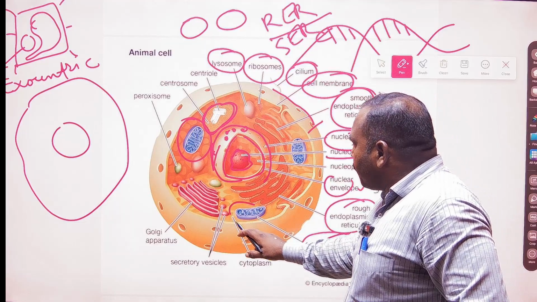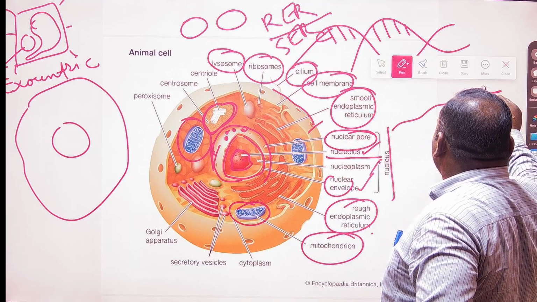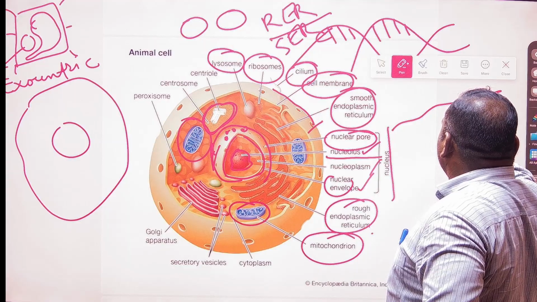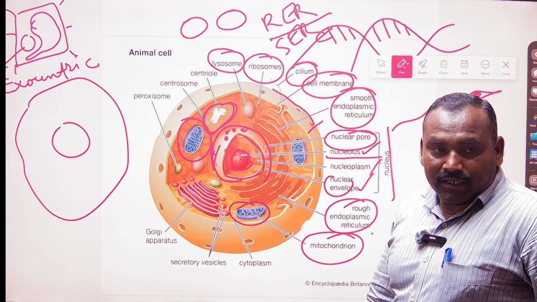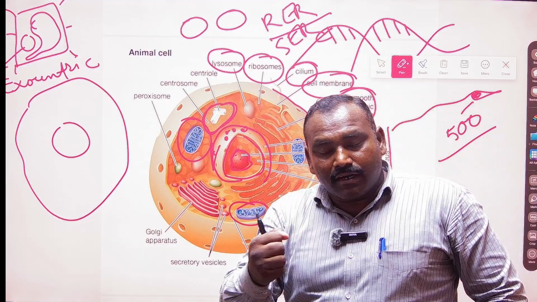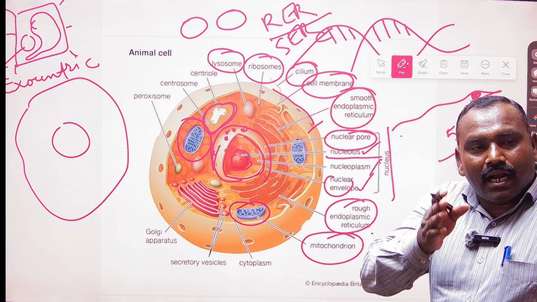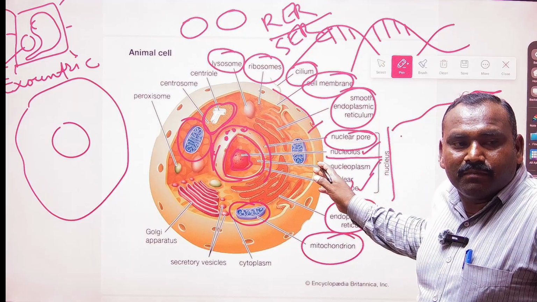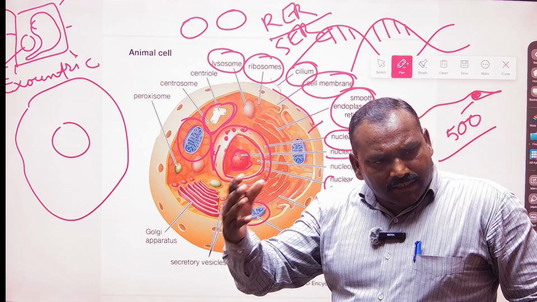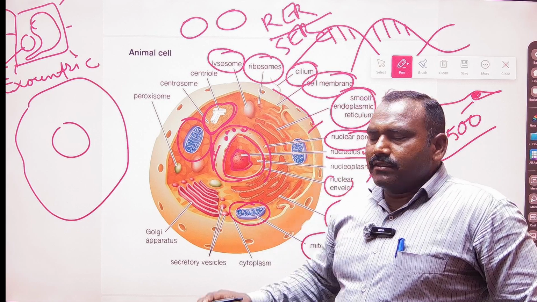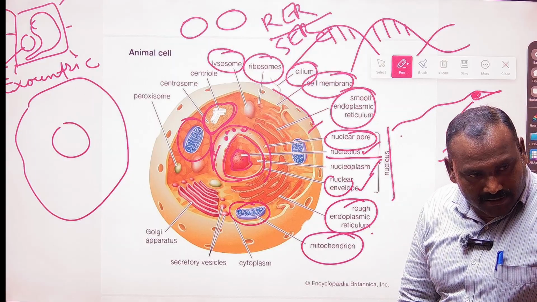And what is the function of the powerhouse? Let us take an example of the human sperm cells. The head of a human sperm cell may carry, suppose, 500 mitochondria. So the energy is very important. The efficiency of the sperm cells to move in the genital organ can be increased. Mitochondria is the powerhouse of the cell, and every cell may have a varying number of mitochondria. Sperm cells may have more mitochondria as compared to other normal cells.